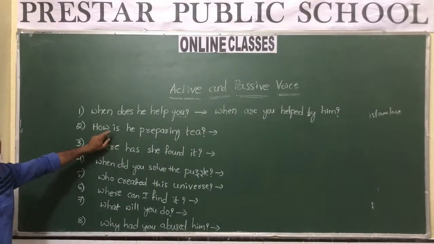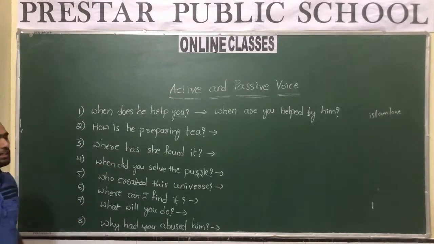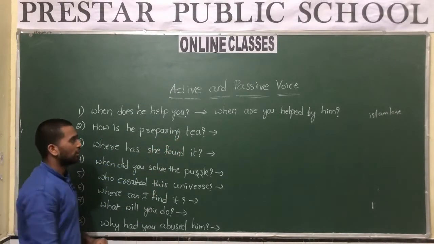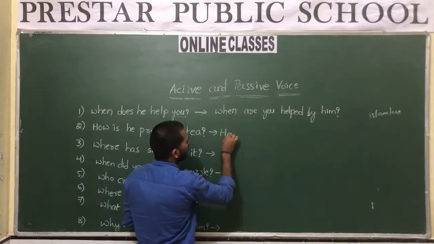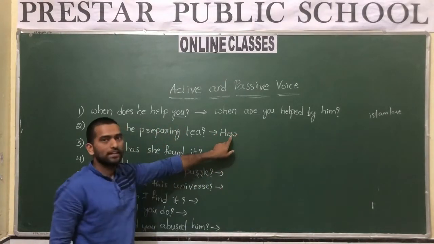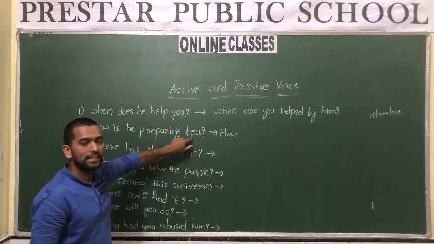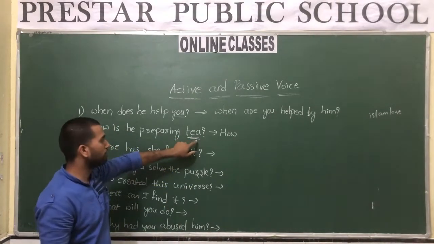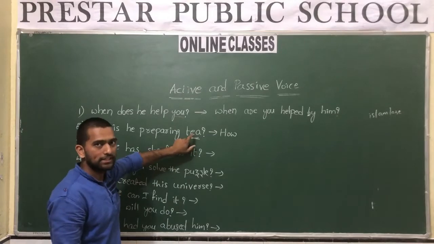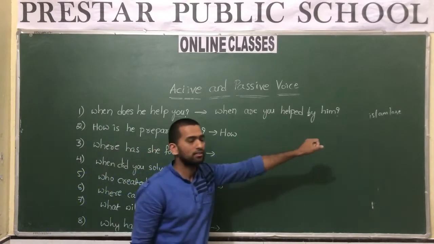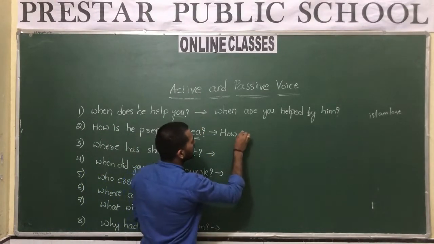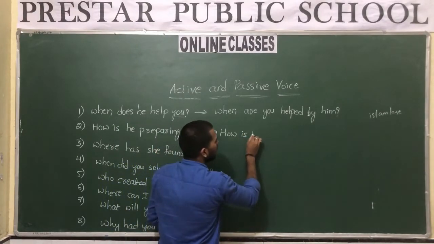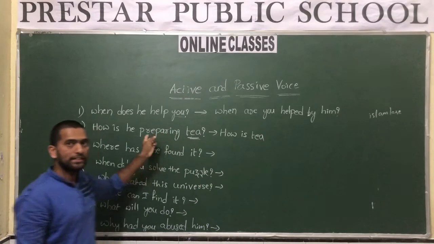In the same way, look at the second sentence. It is in present continuous. How is he preparing tea? The same thing. After "how," what is this? Tea. So this is an object. Which type of helping verb do we use for this type of object? Because it is singular, we use "is." Okay, "How is," and next after the helping verb comes the object: "How is tea?" It is continuous.